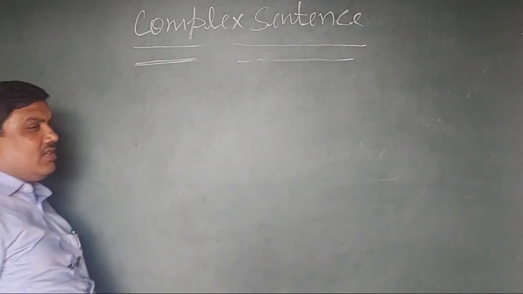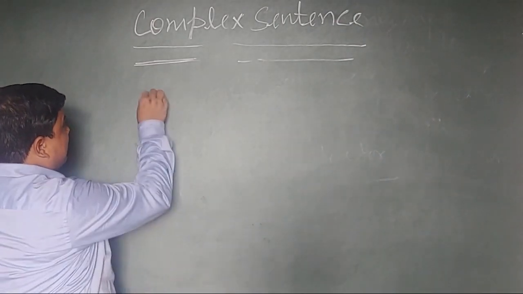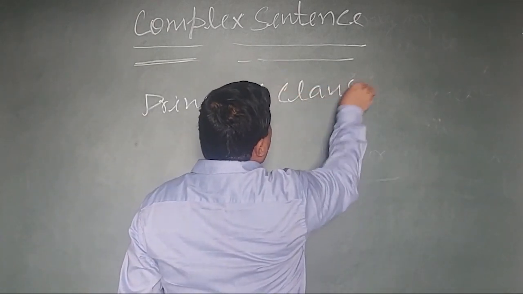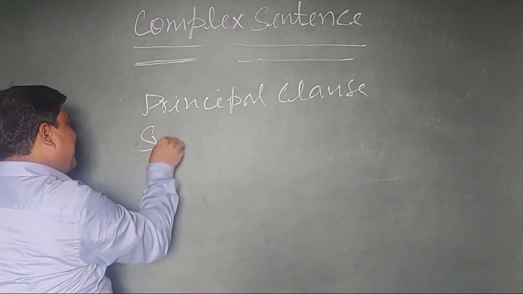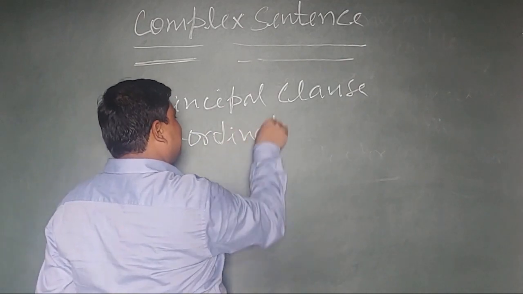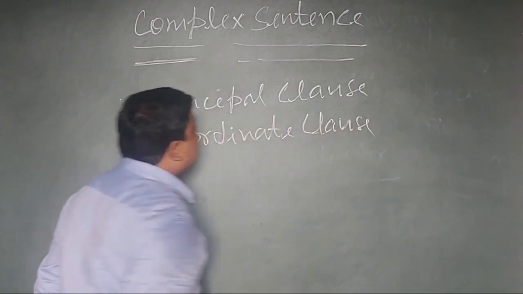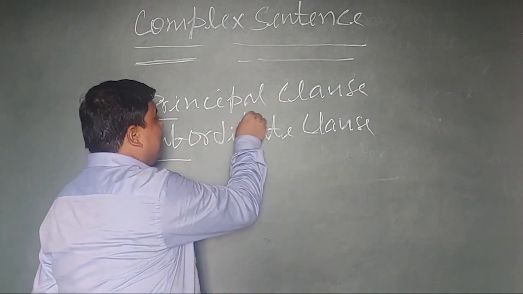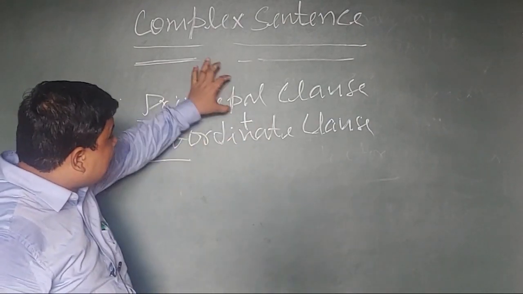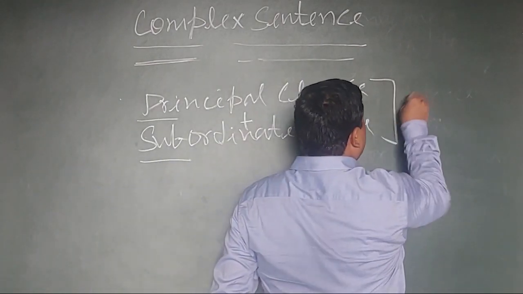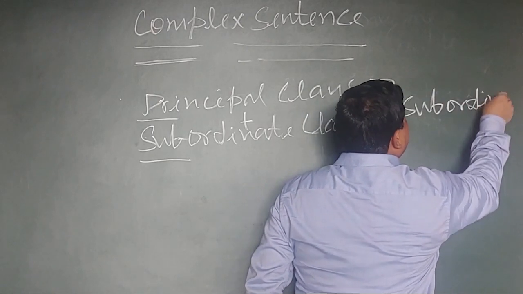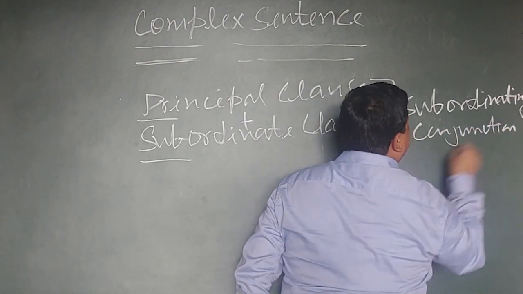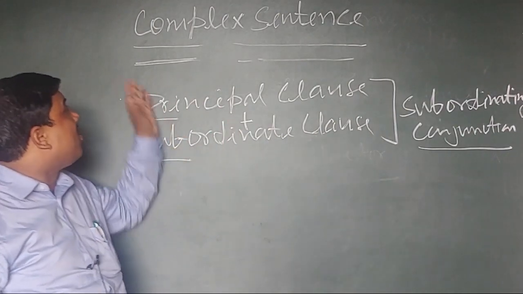If there is a formation of a sentence in which there is at least one principal clause and one subordinate clause, and both clauses have been combined by a subordinating conjunction, that formation is called a complex sentence.